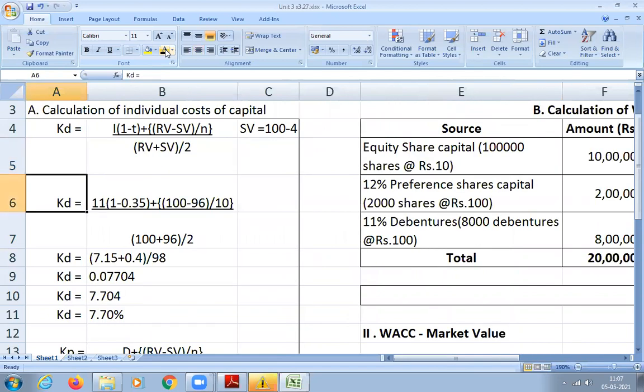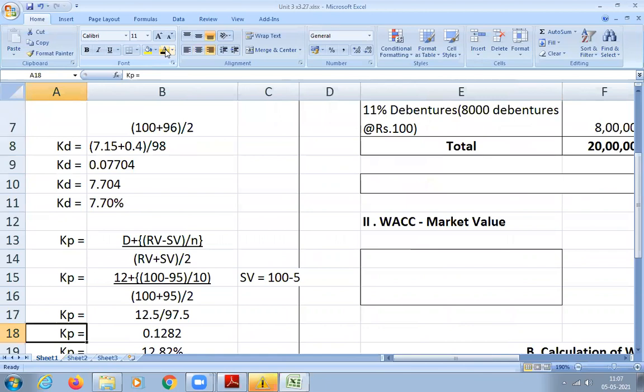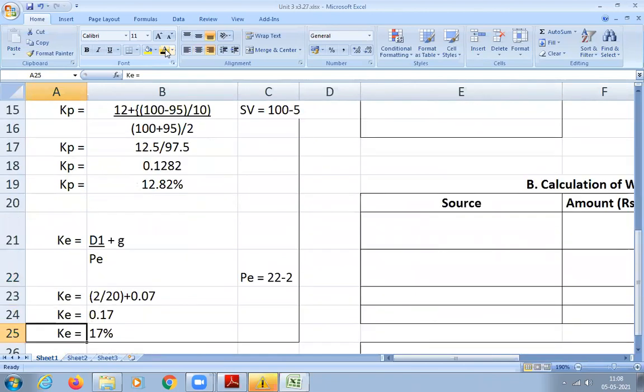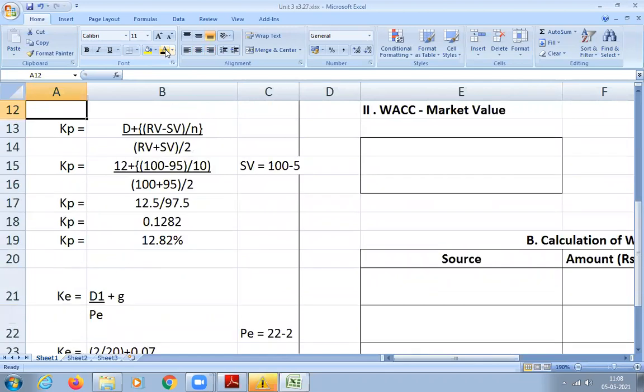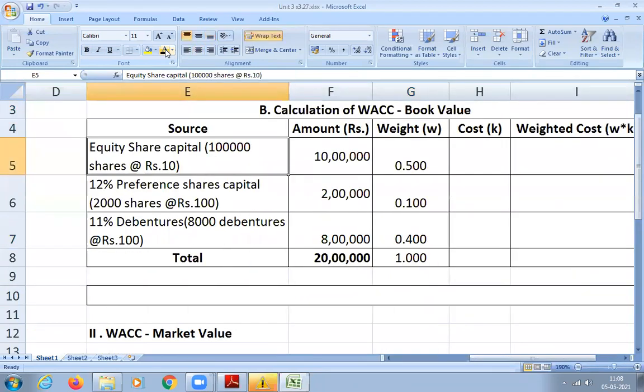The cost of debt is 0.07704, then KP 0.1282, and KE is 0.17. I'm going to write the same costs in the table, so no need to worry.